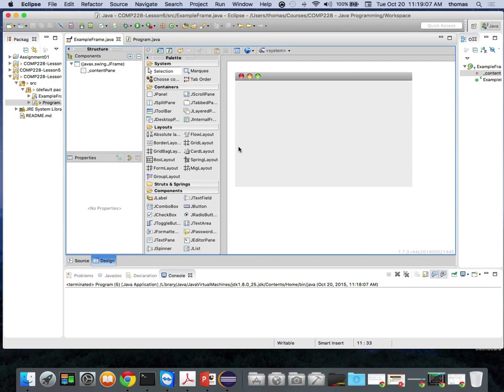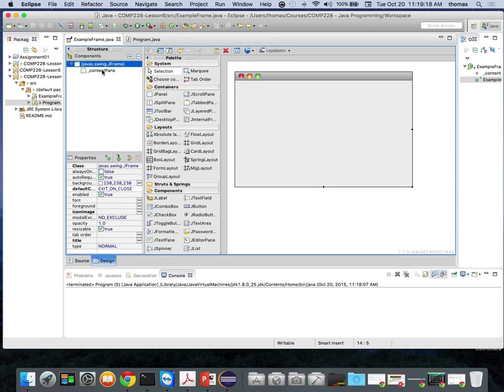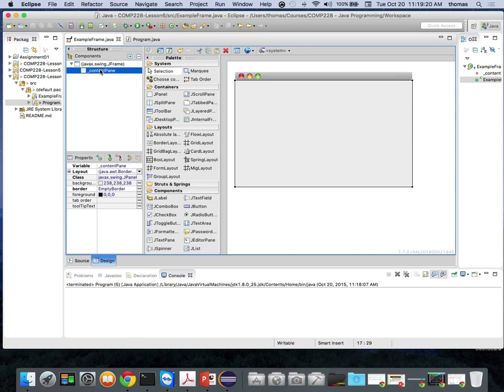So I get a drag and droppable environment now that I didn't have before. If you notice on the left, I have my components that are part of my JFrame. Here's my JFrame, and I've got something called a content pane, right? My content pane has a border layout. That's the border layout that's been assigned to it. If you notice, there are these little control handles that come up that show you that my content pane is the exact size of my window.